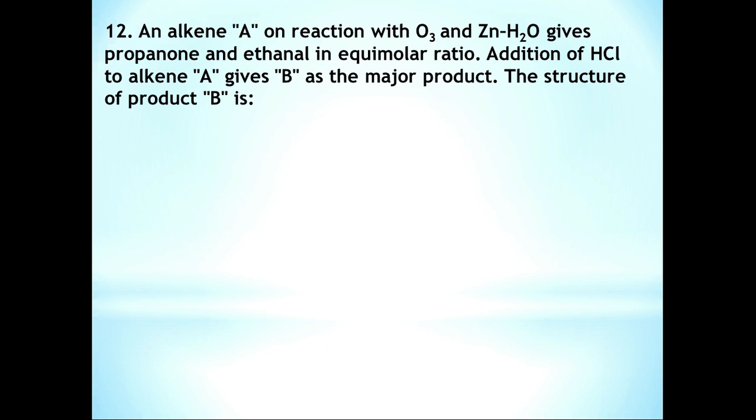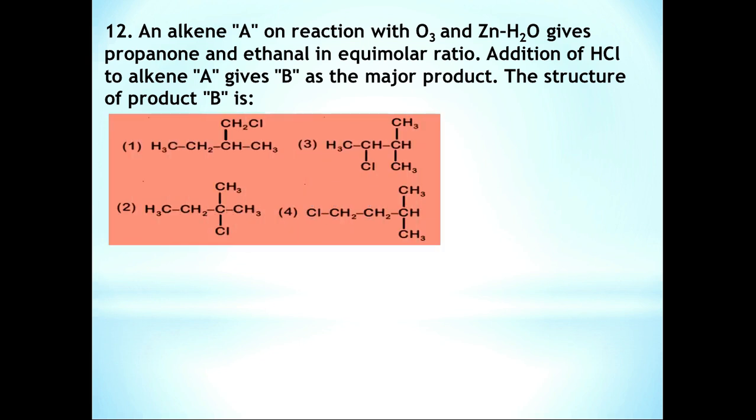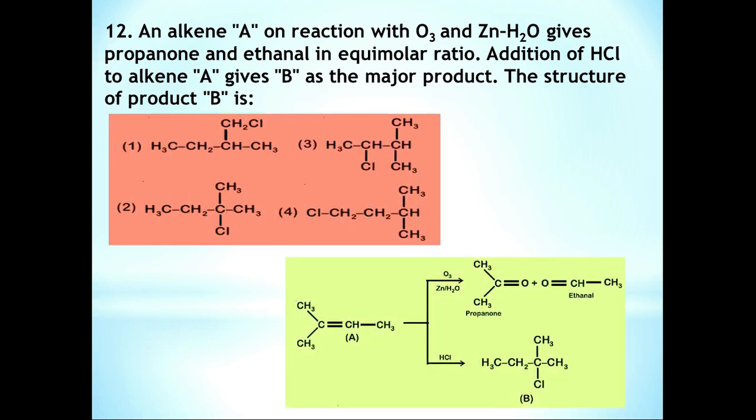Question number 12. An alkene A on reaction with O3 and Zn/H2O gives propanone and ethanal in equimolar ratio. Addition of HCl to alkene A gives B as the major product. The structure of product B is... Here we have 4 different compounds. Actually, here we have to consider 2 different reactions. First, an alkene on reaction with O3 and Zn/H2O gives propanone and ethanal in equimolar ratio.